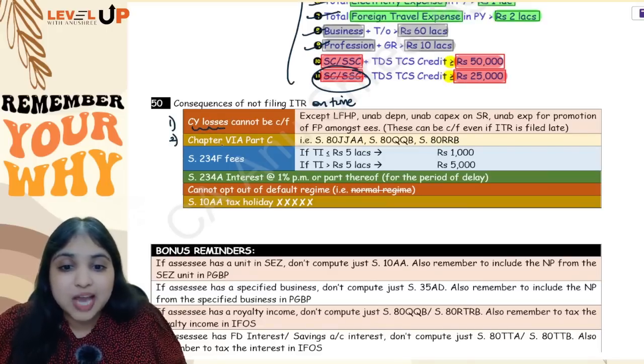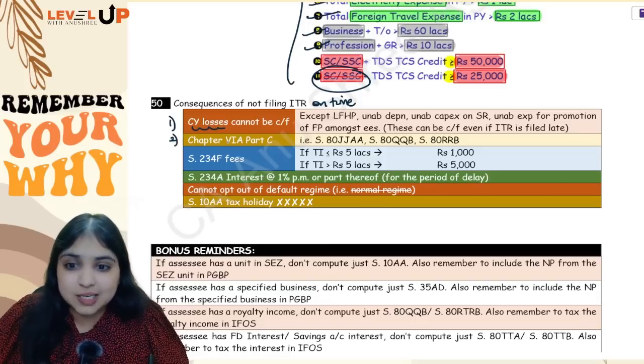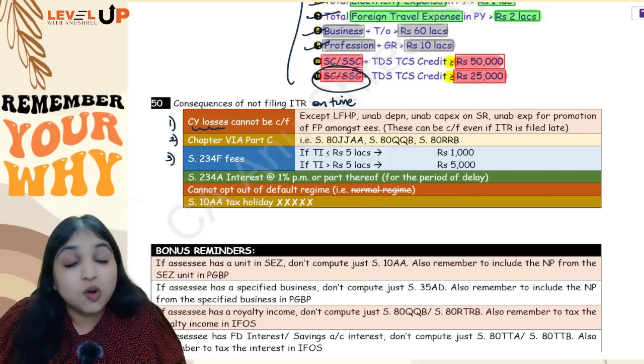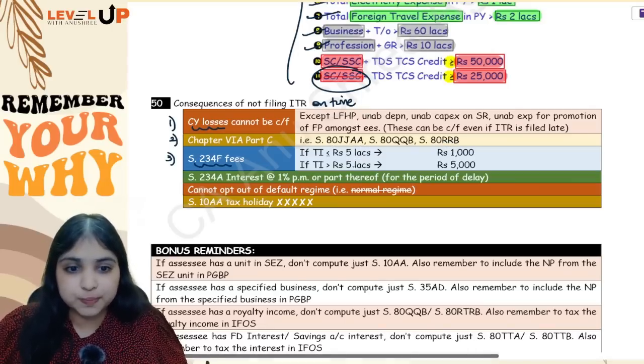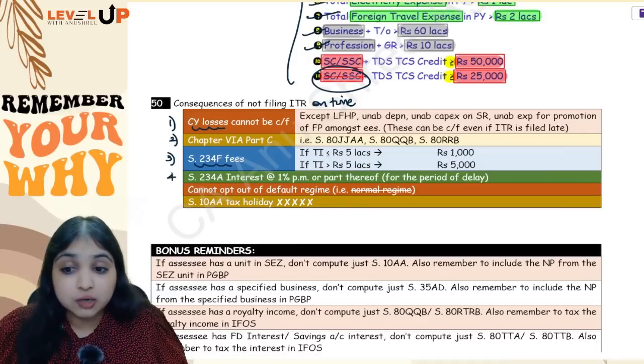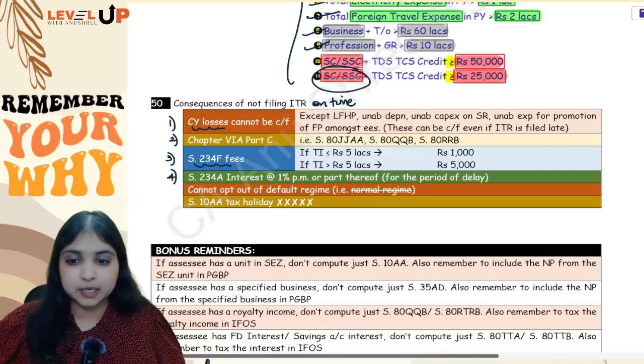Consequence number 2, Chapter 6A Part C you can't enjoy. Part B you can enjoy, only Part C you can't enjoy. Consequence number 3, 234F fees has to be paid. How much? If total income is up to 5 lakh, then 1000 rupees. Total income is more than 5 lakhs, then 5000 rupees. Consequence number 4, 234A interest 1% per month or part thereof will have to be paid for the delay period.